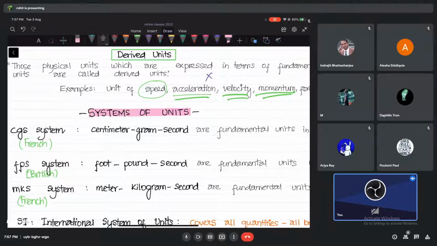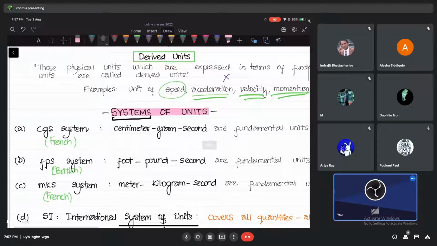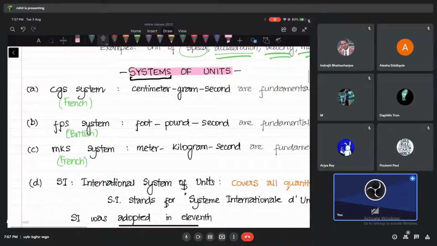System means we are going to follow some rules and put them together, and we are going to have different groups actually. Okay, so we have many groups. The names of these groups, I'm going to show you one by one, then you will understand what I'm talking about. So we have a system called the CGS system, where I'm going to put units of different quantities. I have the FPS system. Here also I'll put the units for different quantities, okay, put them together.